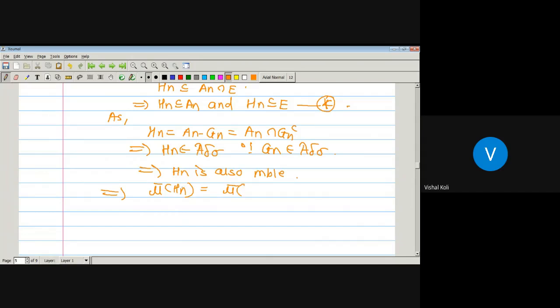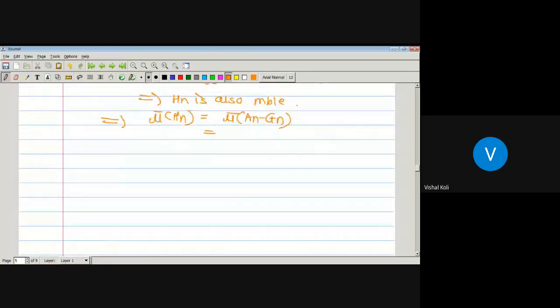In real 2, we have proved one result: if A and B are any two sets, then the outer measure of B minus A is the outer measure of B minus the outer measure of A. Since mu bar is also an outer measure, restricted to the mu star measurable sets, it is mu bar of An minus mu bar of Gn, which is mu bar of Hn.